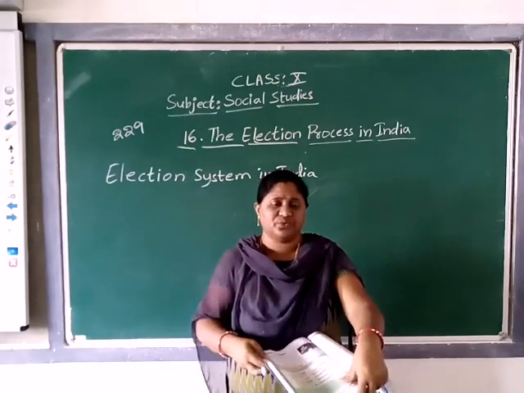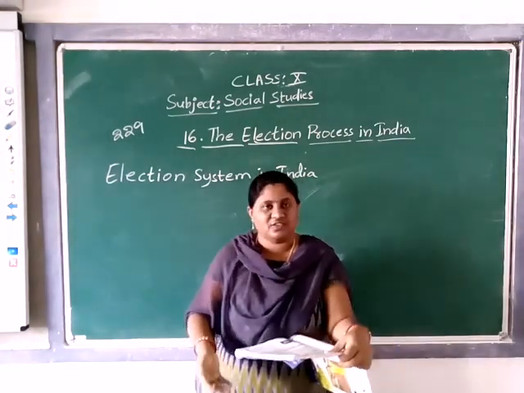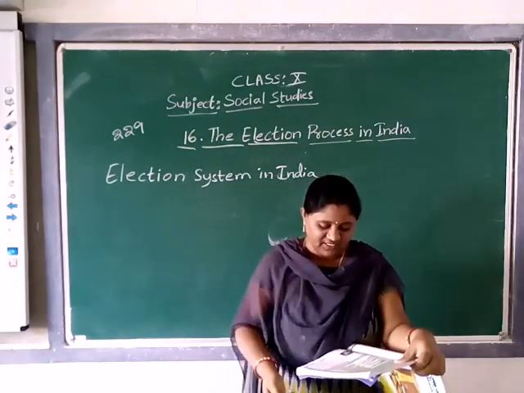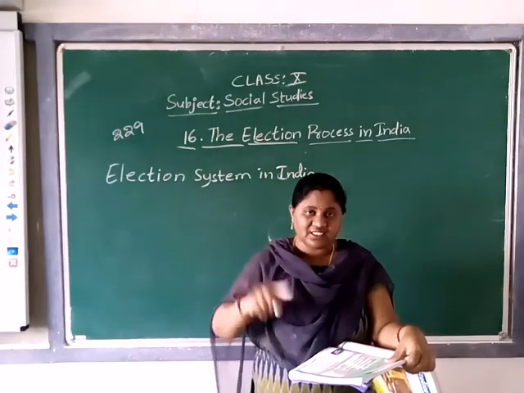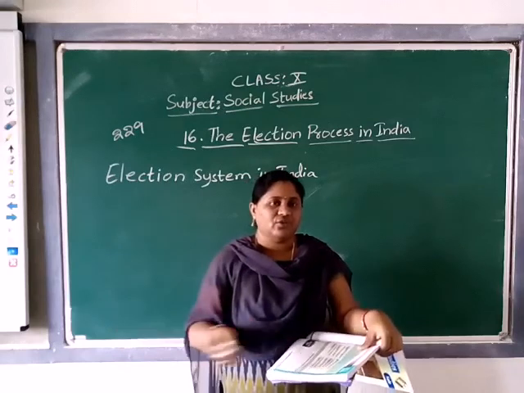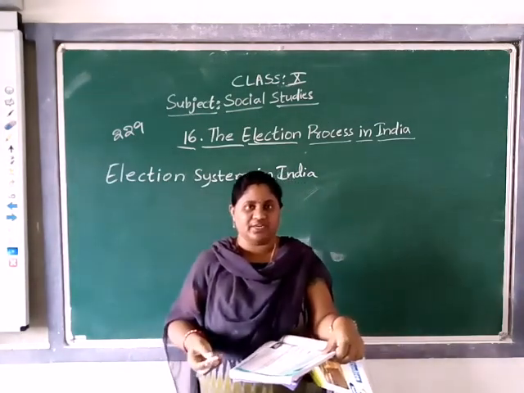Gathering so many crores of people and taking decisions is not a simple matter, right? So the need for elections arose. All together forming and taking decisions is not at all possible, right?